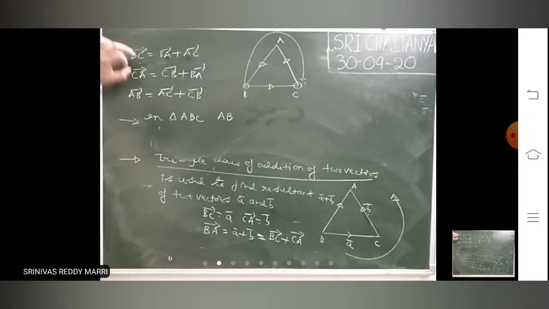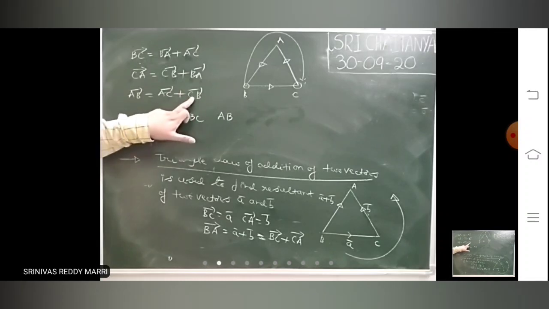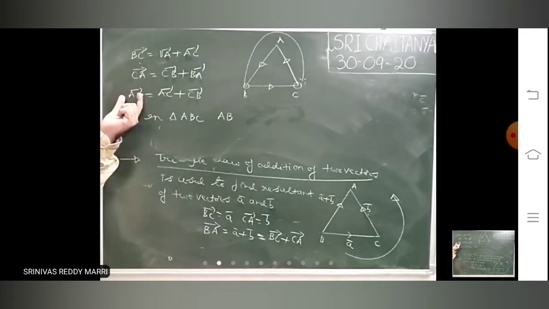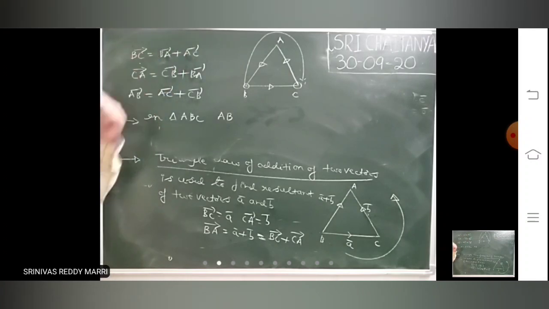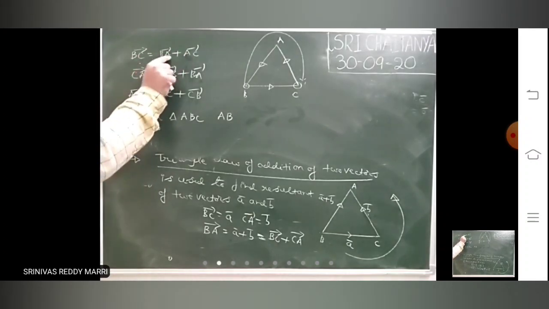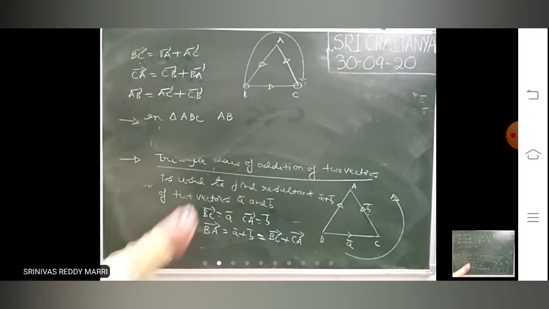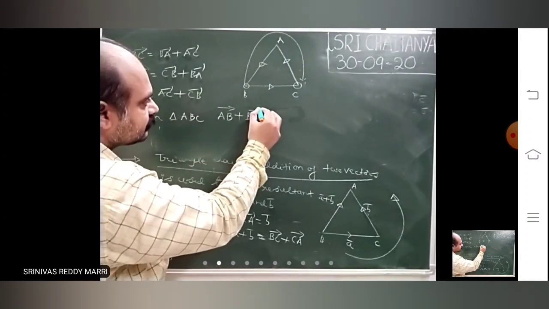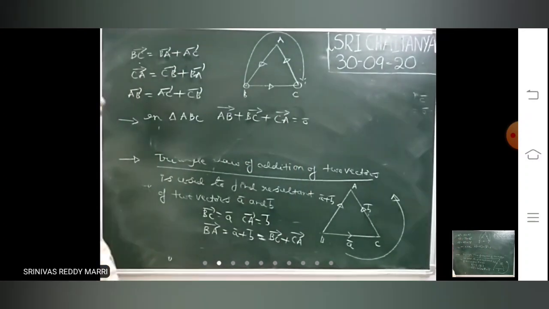So BA bar plus AC bar is BC bar. Similarly, CB bar plus BA bar: cut B, then you will get CA bar. AC bar plus CB bar: cut C, then you will get AB bar. If you get this expression, cut C and write AB. If you get this expression, cut B and write CA. If you get this expression, cut A and write BC. Like that, wherever the same letter is adjacent, you cut it. The resultant of this and this is nothing but BC bar. In triangle ABC, AB bar plus BC bar plus CA bar is 0 bar.